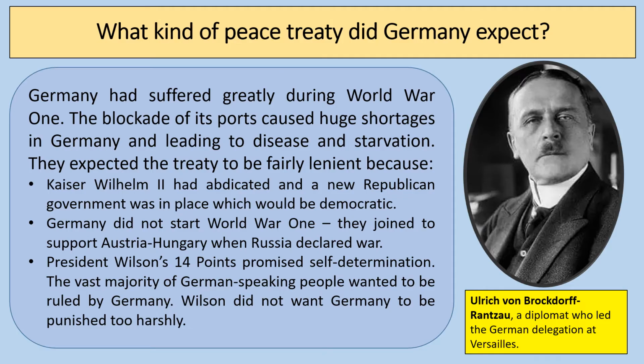And President Woodrow Wilson himself had gone on record saying that he didn't want Germany to be punished too harshly. He wanted Europe to be able to rebuild quickly. And of course, America wanted to be able to trade with a strong Europe. So Germany expected a fairly lenient treaty. And I think it's really important that you reflect on that when you think about the nature of the Treaty of Versailles.